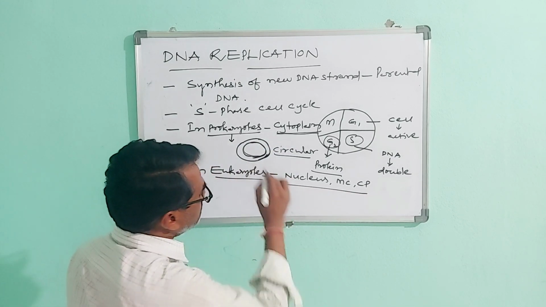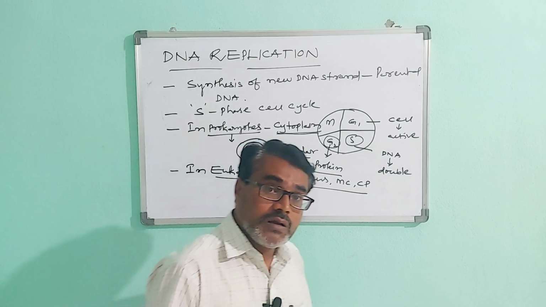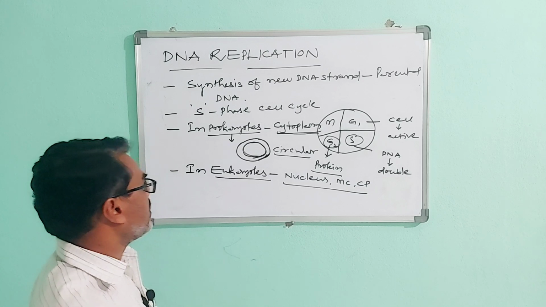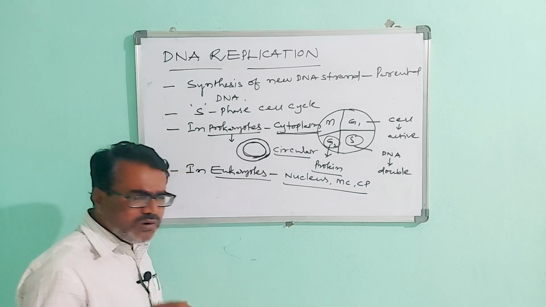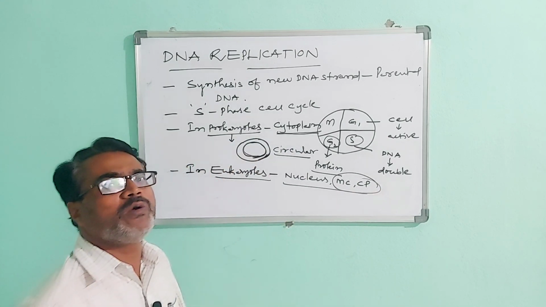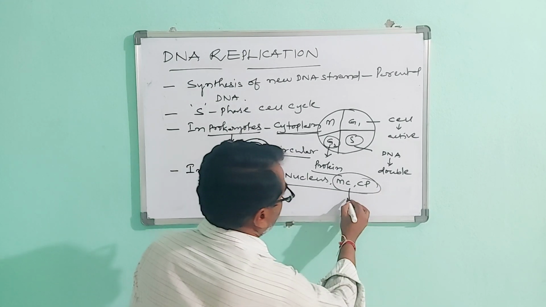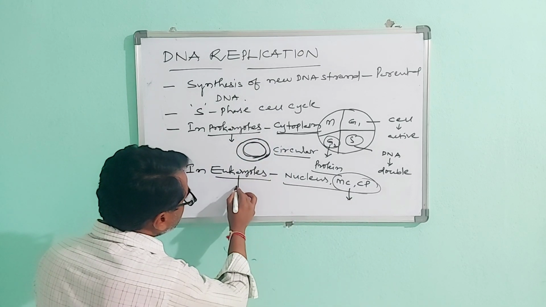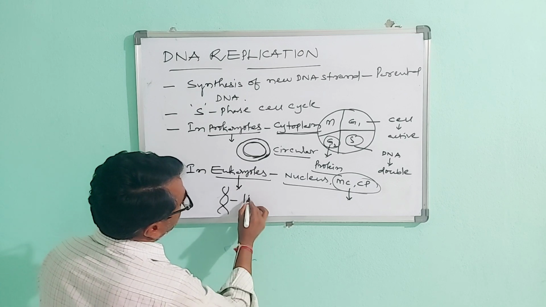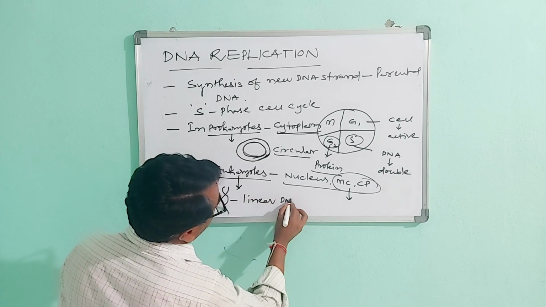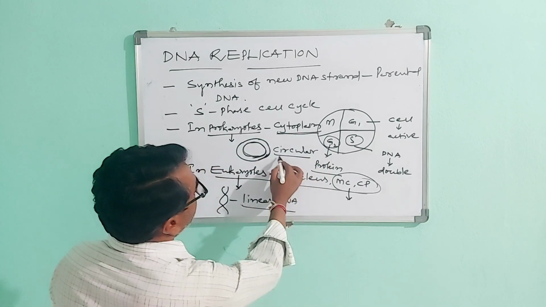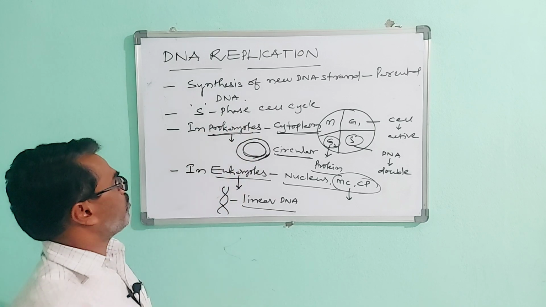In eukaryotes the nucleus is well defined, so the DNA is present in the nucleus and also in two cell organelles, mitochondria and chloroplast. In eukaryotes the DNA type is linear DNA. The linear DNA is present in eukaryotes, and the circular DNA is present in prokaryotes.